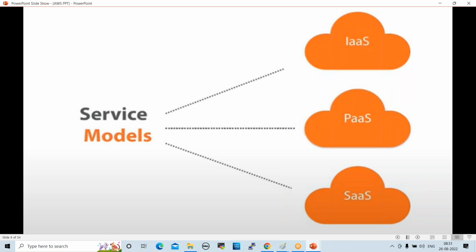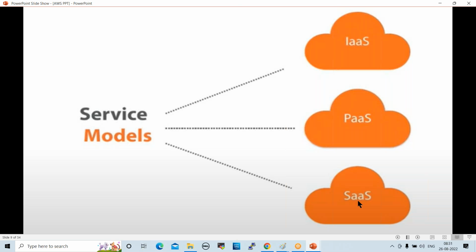We can log in to the AWS console and use it directly without creating servers. That is platform as a service. And the third one, software as a service. This is mainly for reusability, like Google Drive, OneDrive, Amazon shopping site. These are the 3 service models available in cloud.